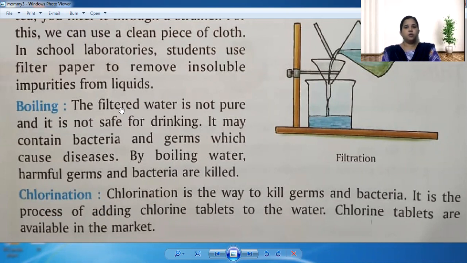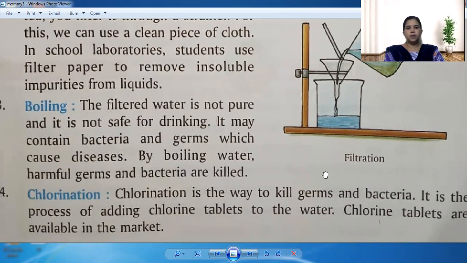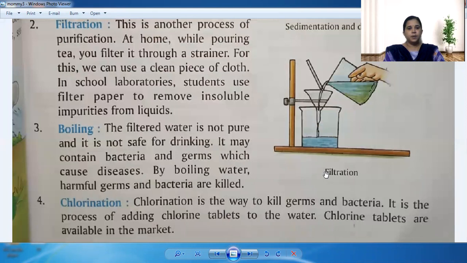It may contain bacteria and germs which cause diseases. In order to remove the germs, we have to boil the water, so that the germs and bacteria die when we keep the water boiling. By boiling the water, harmful germs and bacteria are killed.